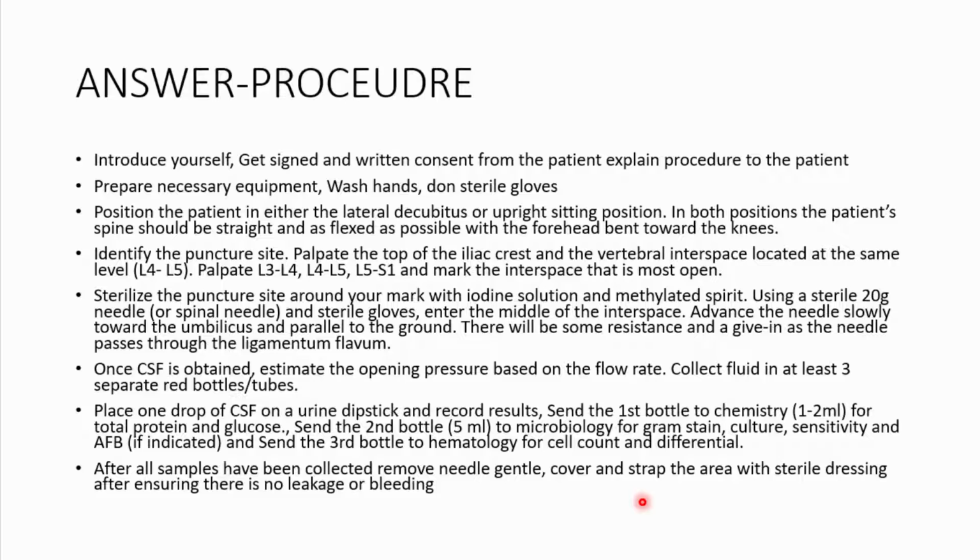Then, of course, after you've gotten consent and introduced yourself and everything, please make sure you prepare adequate equipment. So you're going to be needing your sterile dressing, which could be sterile gauze, some strapping. It could be those blood collection bottles. You'll need about 3 of them. Those should be the red top bottles, the ones which do not have anything in them. Then, of course, you need some methylated spirit. You need also some iodine solution, and of course some sterile gloves. So please make sure that you prepare this equipment. Wash your hands.